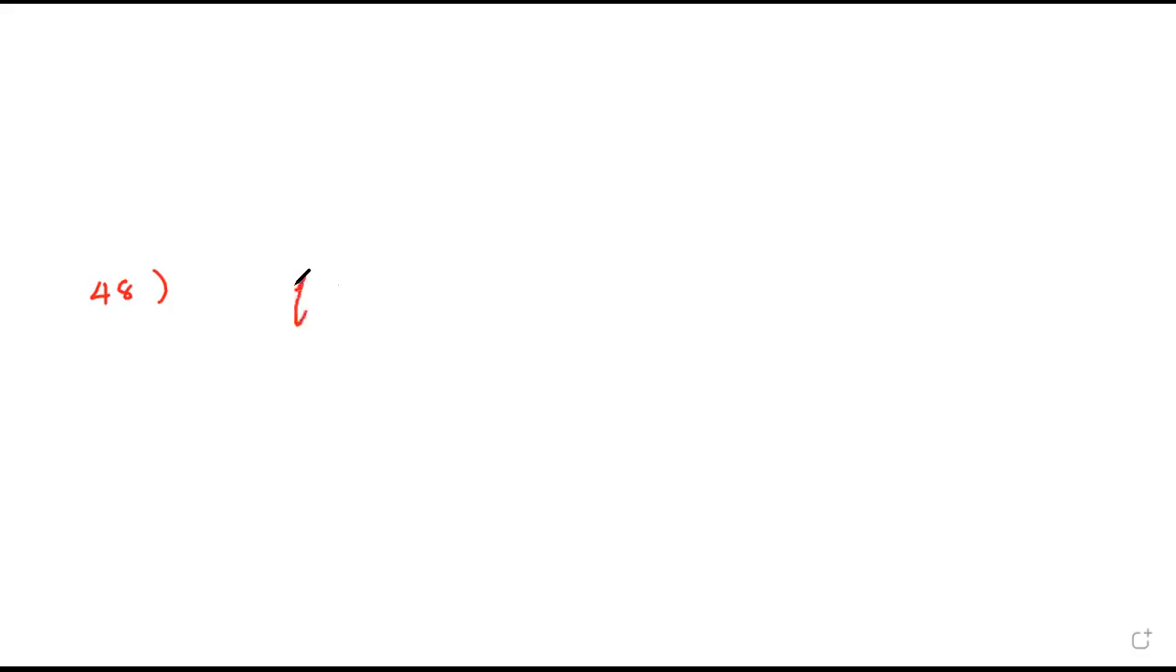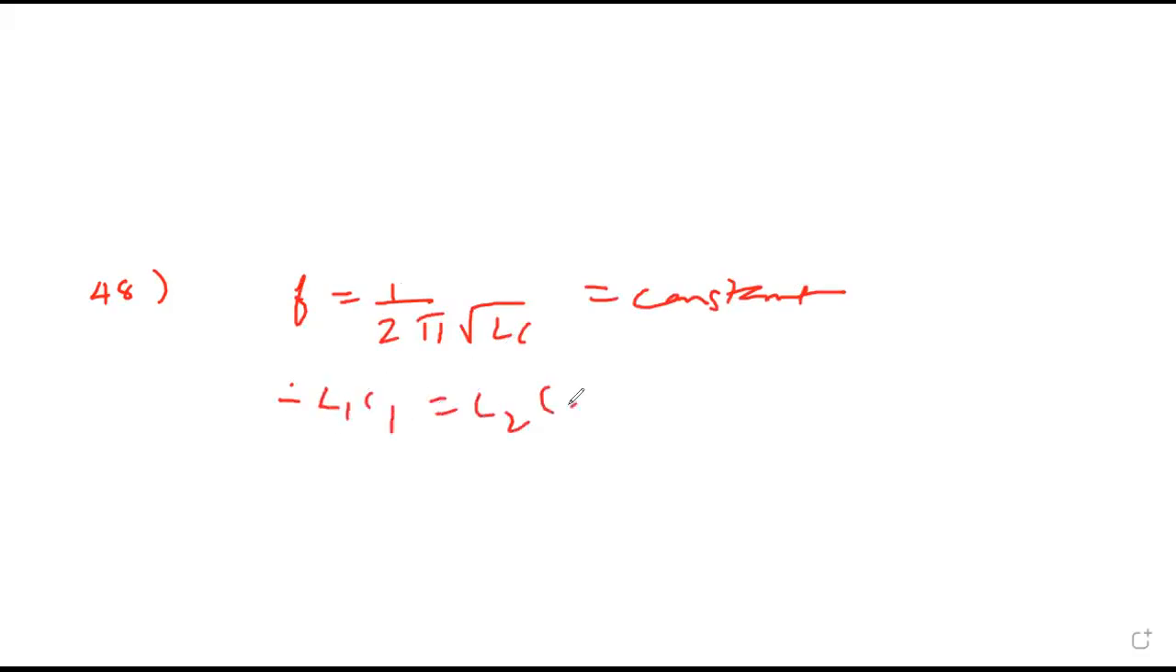The circuit should remain in resonance, which means the frequency 1 upon 2 pi root LC should be constant. Then only it will be in resonance. So can I say from this that L1 C1 should always equal L2 C2? Yes. L1 is made how many times they are saying?